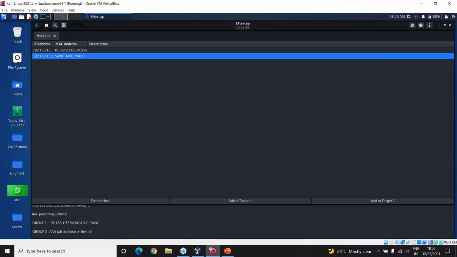Right, so once sniff remote connection is enabled, we have selected this option, right, and then I think I clicked on sniff.